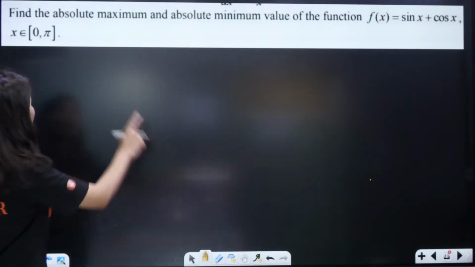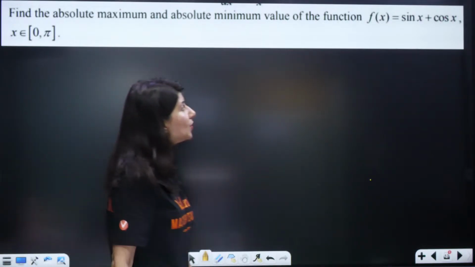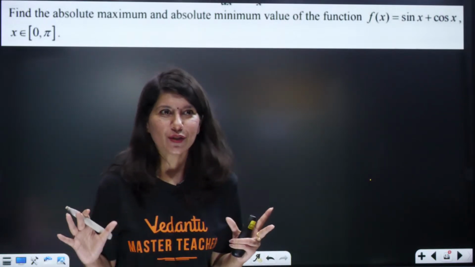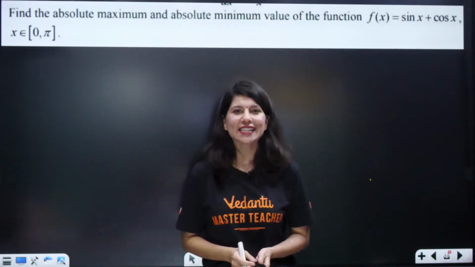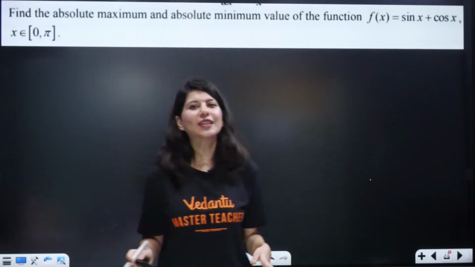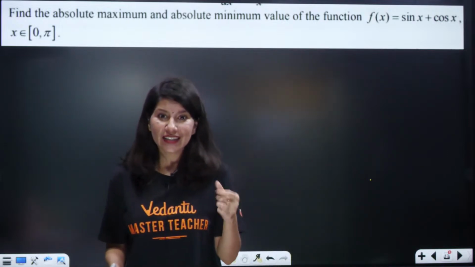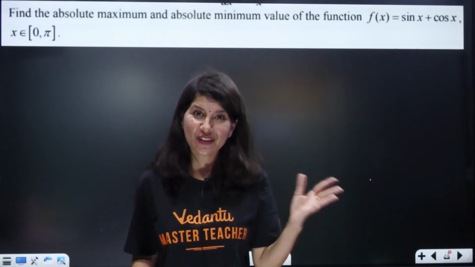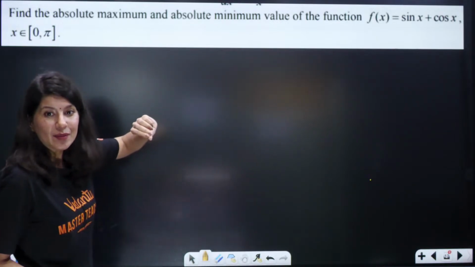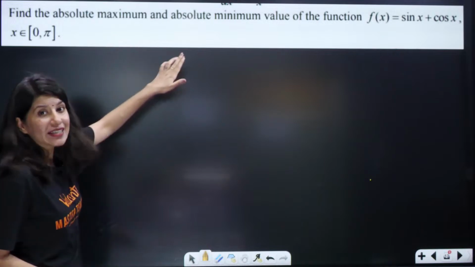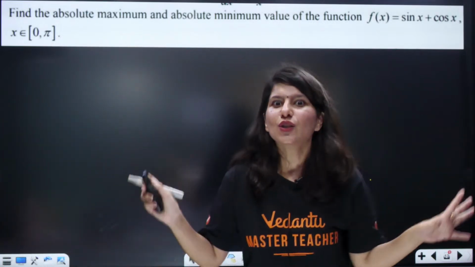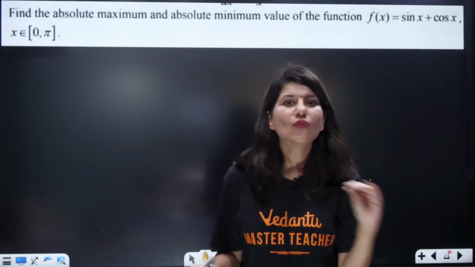Okay. Now, are we ready for the absolute maximum and absolute minimum value of a function? Now, this is a little bit on the difficult side. Sometimes it happens, especially in a mathematics exam, that a lot of questions are easy, but one or two questions, even in 2-3 markers, are slightly a level higher. How many of you have realized it in your grade 10 also? So, this is one such question wherein you will face a little difficulty. Absolute maximum, absolute minimum. Absolute means overall maximum, overall minimum.